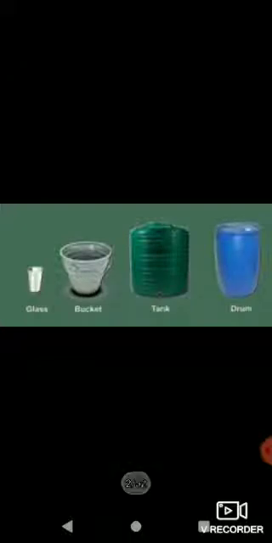Tell me, what are these called? These are all containers. We have a glass, bucket, tank and a drum. Usually we put milk, water, juice in these containers. So these all things are called liquids.